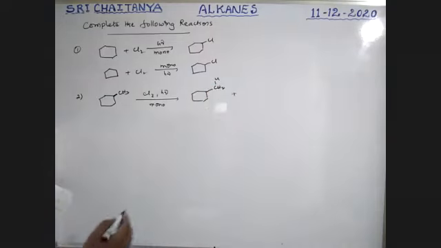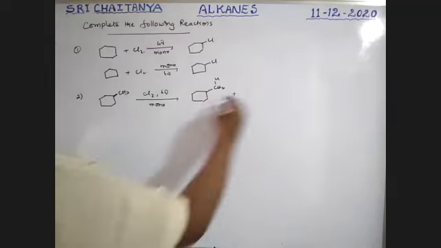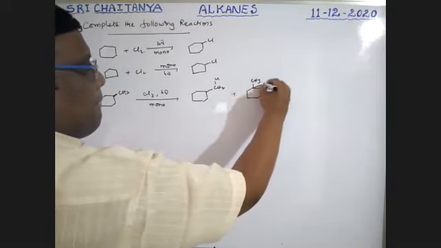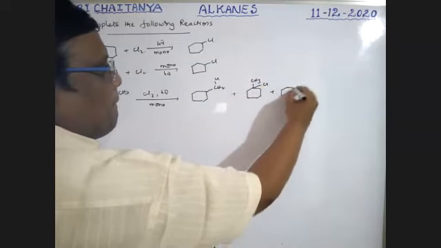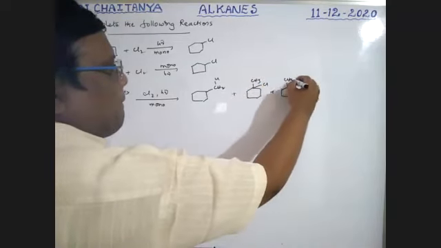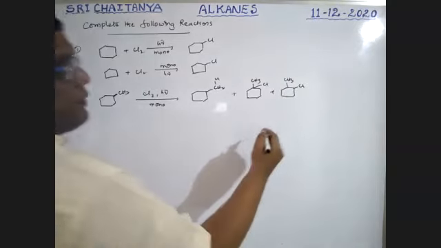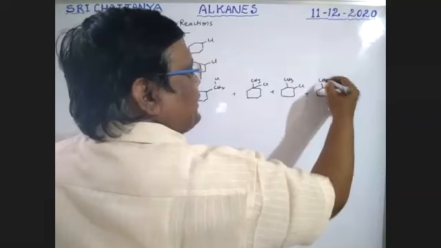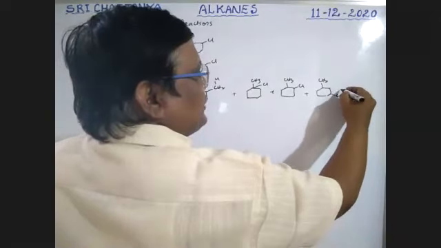Next, tertiary replacement. Next, secondary replacement plus CH3. This one replacement.